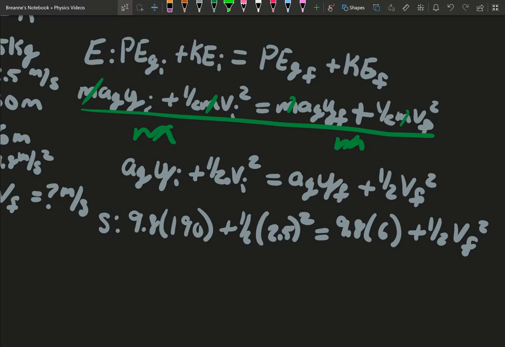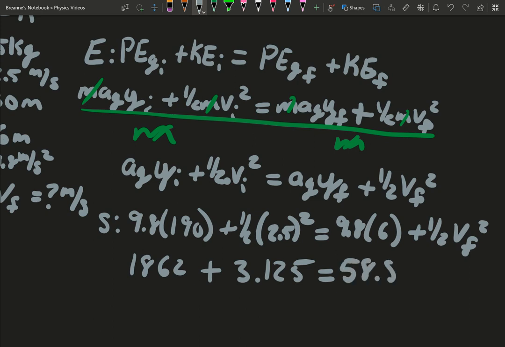So you can do 190 times 9.8, and you get 1862, plus you do 1/2 times 2.5 squared. That gives you 3.125. You can do 9.8 times 6. That gives you 58.8. And then that can just stay 1/2 v final squared.